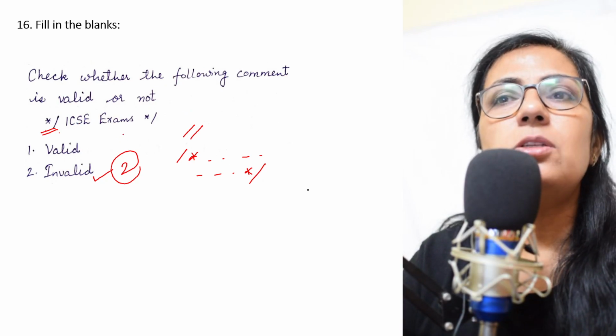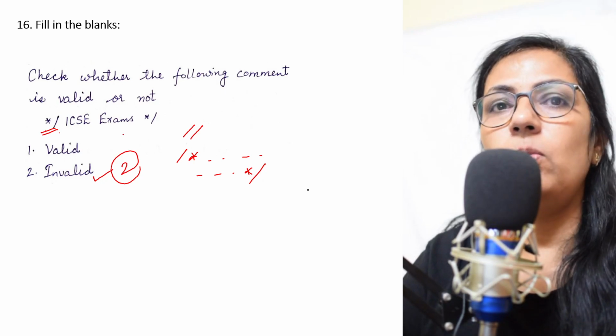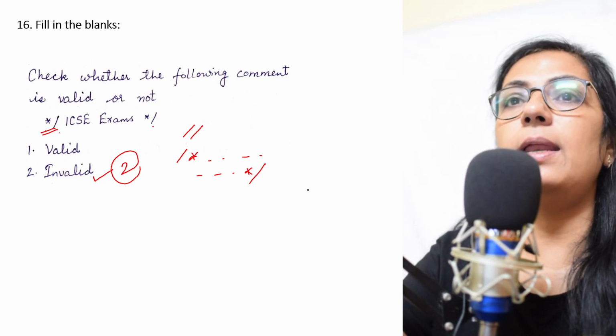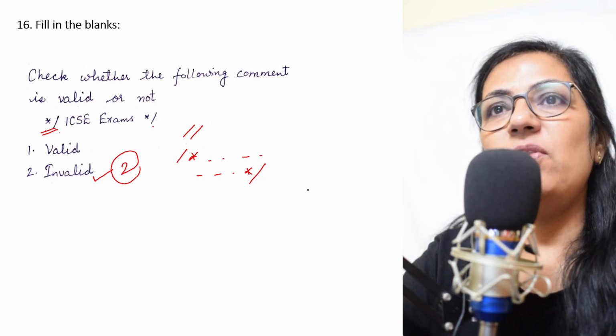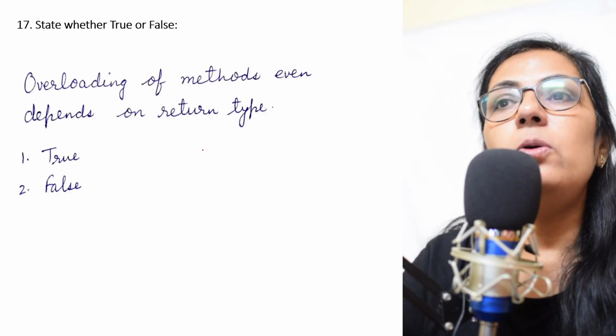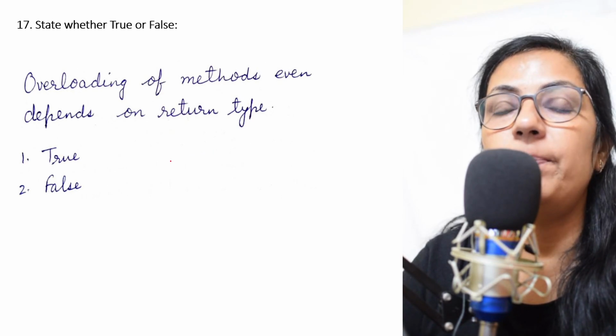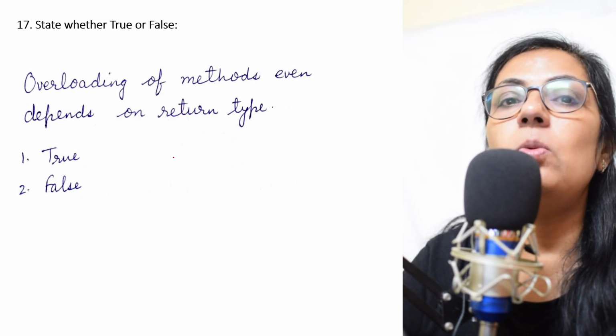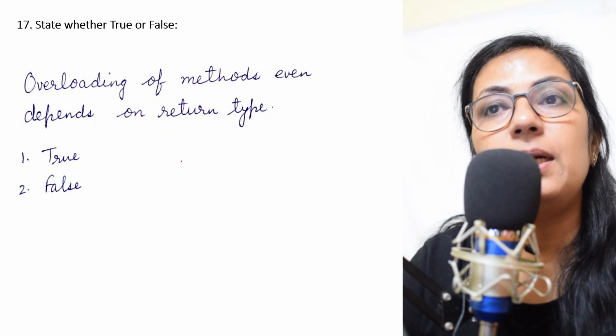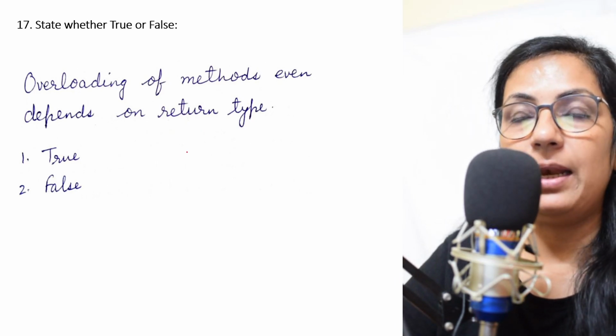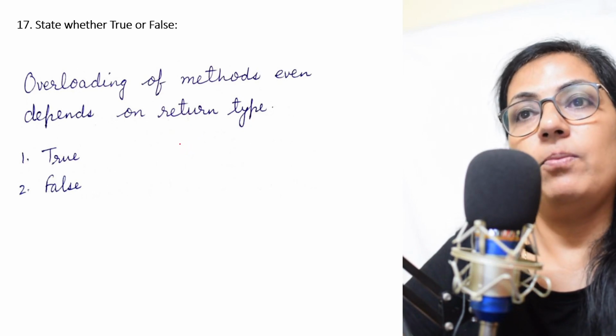Always you can just do rough work and then it will be easy for you to find out the correct answer, right? We move on to the next question. Overloading of methods even depends on return type. Overloading means when you are giving more than one method with the same name, right?